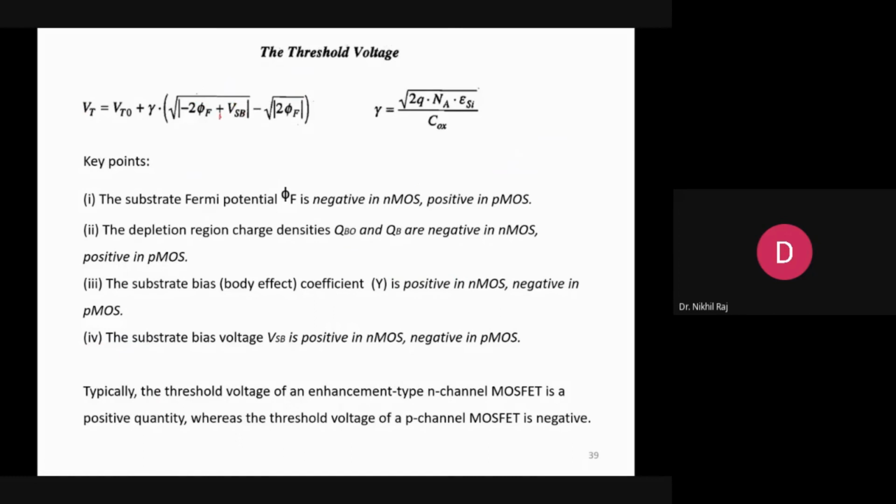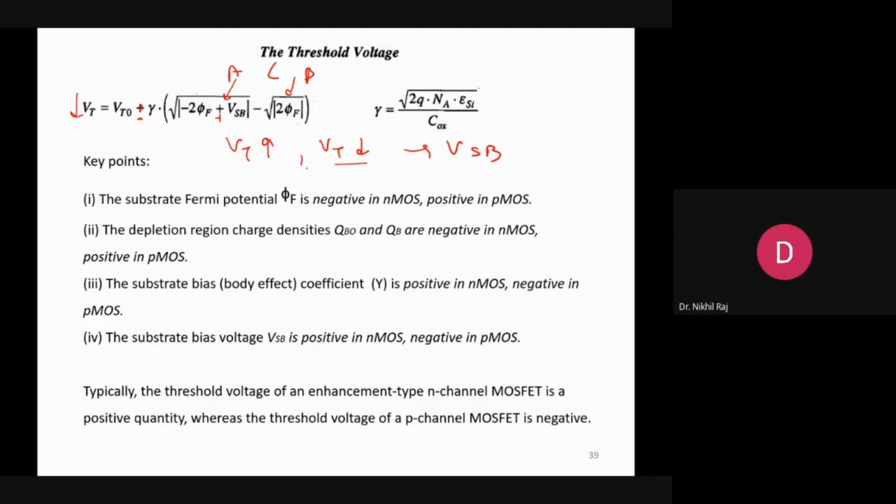If it changes to positive value, then what happens? This magnitude, let's say it is A and this is B, so A will become less than B. So what will happen? Due to this, a minus factor will come and the VT will get reduced. This means I can modulate my VT; I can increase or decrease my VT depending upon the source to bulk potential.